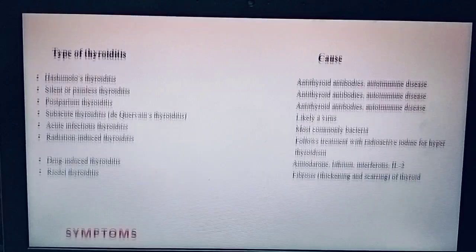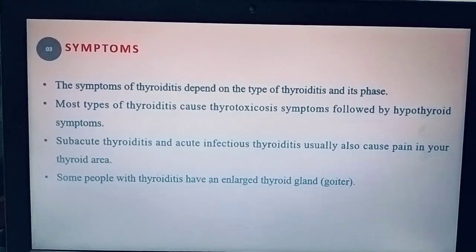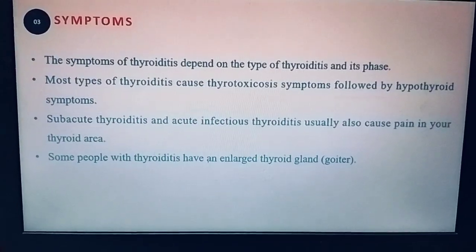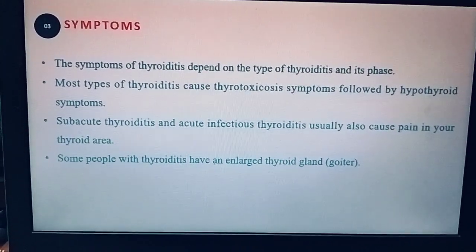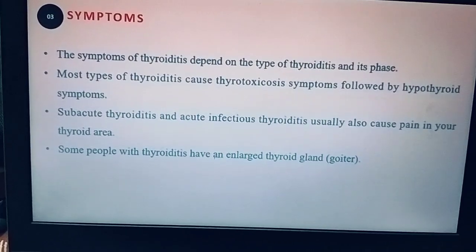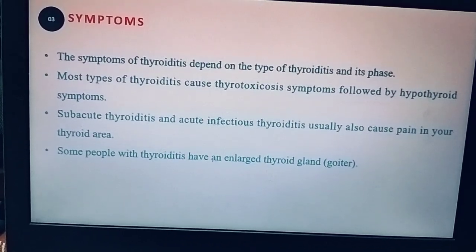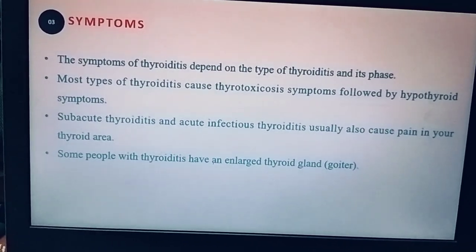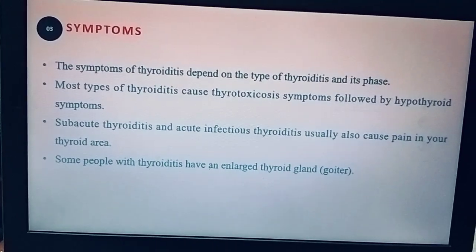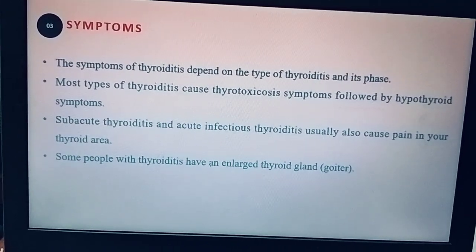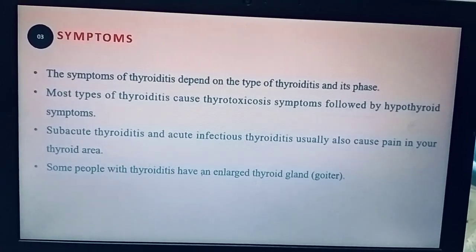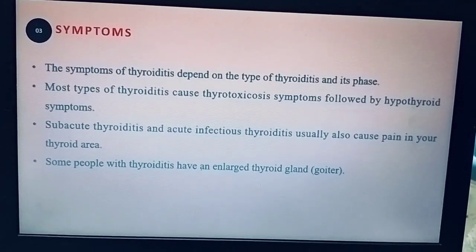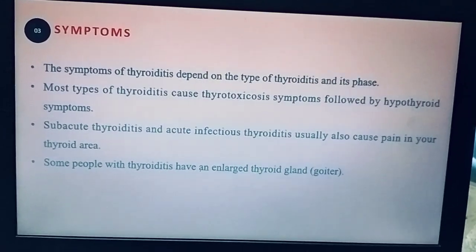So coming to the next one, what are the symptoms of thyroiditis? The symptoms of thyroiditis mainly depend upon the type of thyroiditis and also its phase. Most types of thyroiditis cause thyrotoxicosis symptoms, followed by hypothyroid symptoms. Subacute thyroiditis and acute infectious thyroiditis usually cause pain in the thyroid area, and some people with thyroiditis have enlargement of the gland.